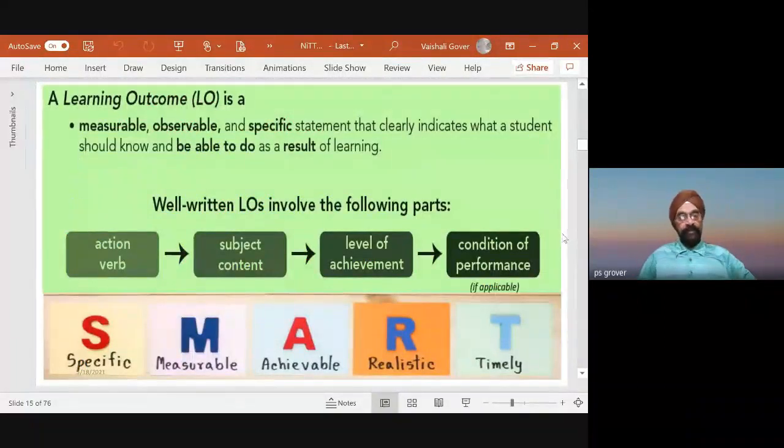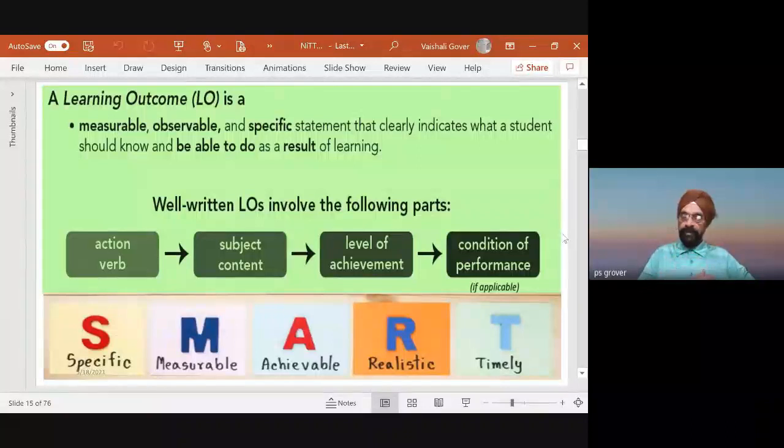So remember, a learning outcome is a measurable, observable, and specific statement that clearly indicates what a student should know and be able to do as a result of learning. So a well-written learning outcome involves the following parts: action verb, subject, what to do, to what level, and condition of performance. Now the condition of performance, see, these are things which again depend on what we are doing.